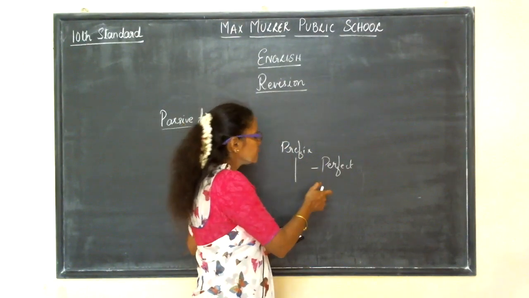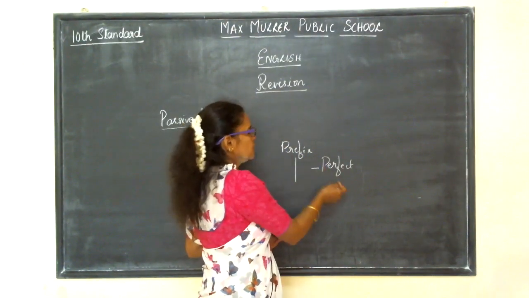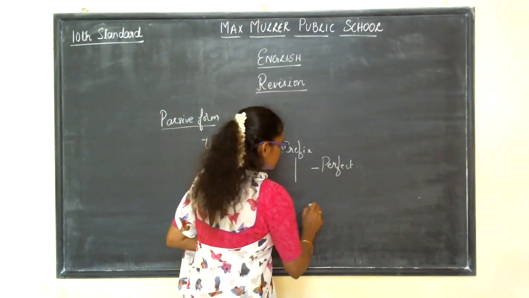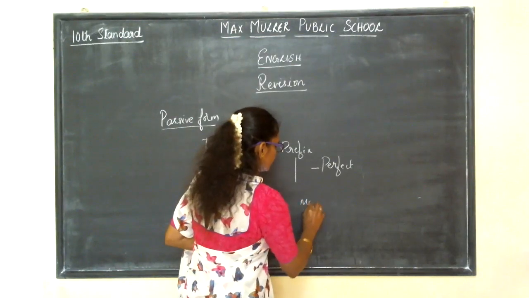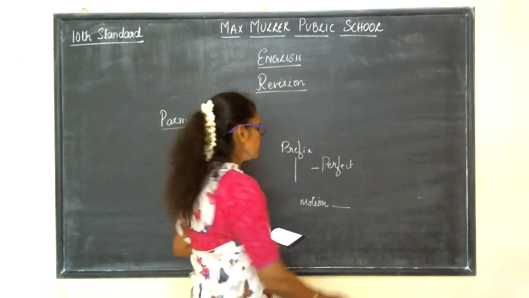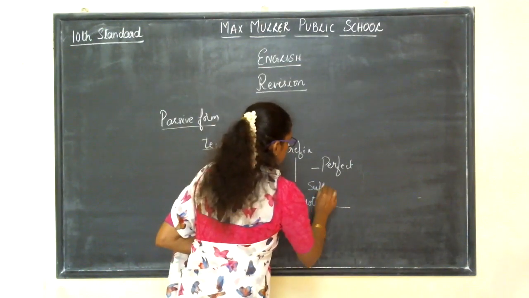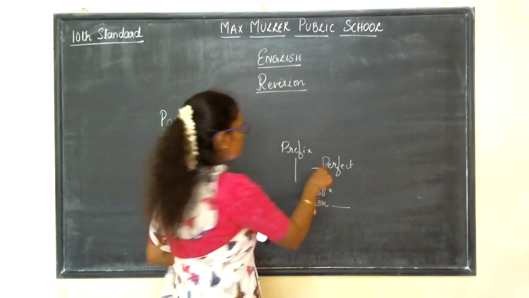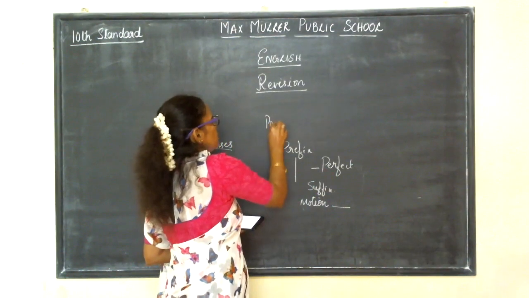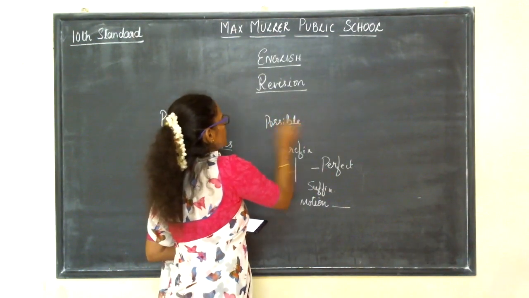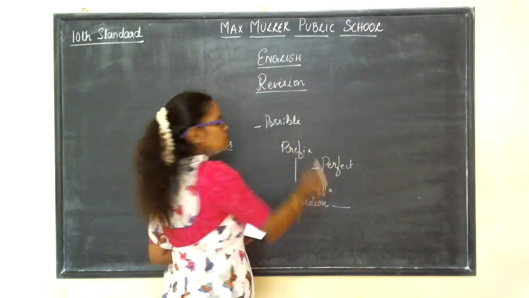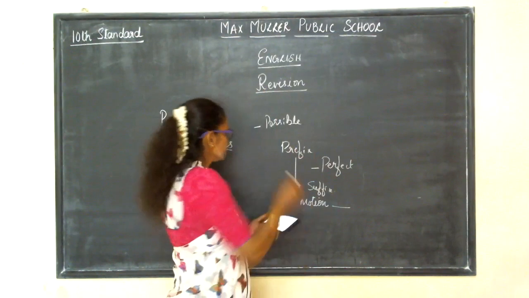Sometimes we put the word after the word, and it becomes a suffix. Now we are going to put a prefix for the word possible. What word, if you put it here as a prefix, becomes the opposite of possible? The answer will be impossible.